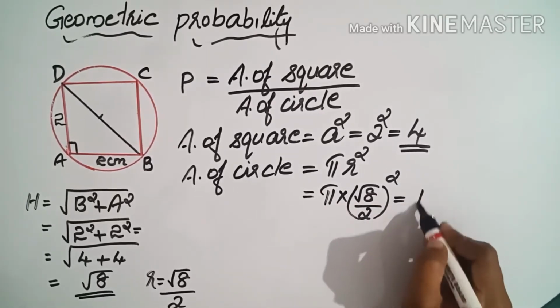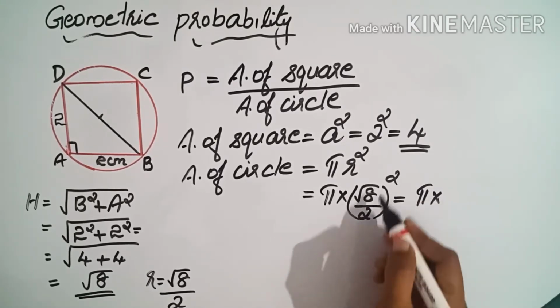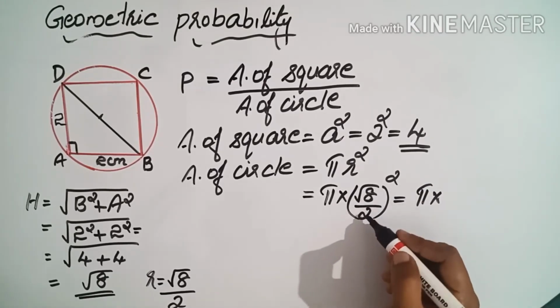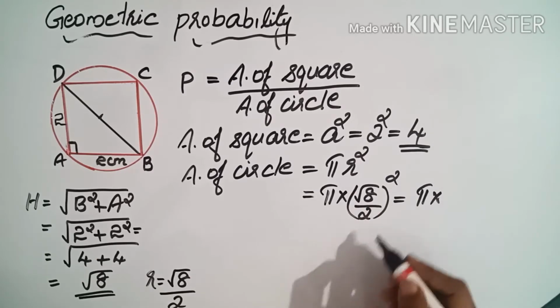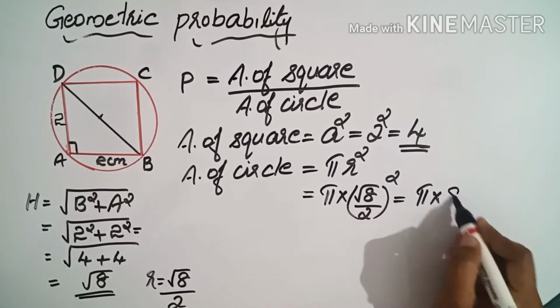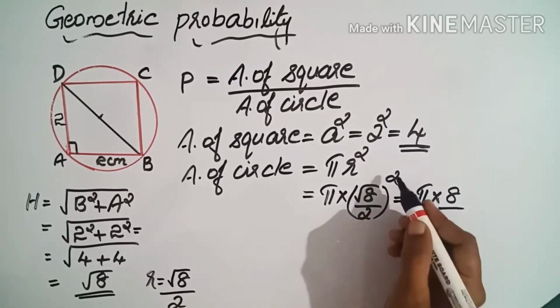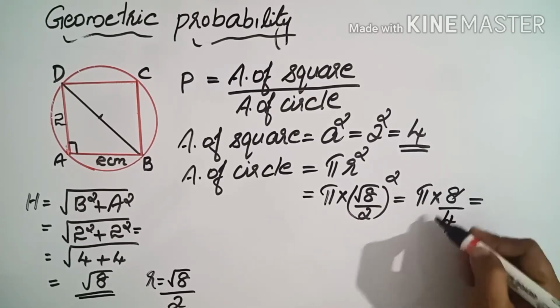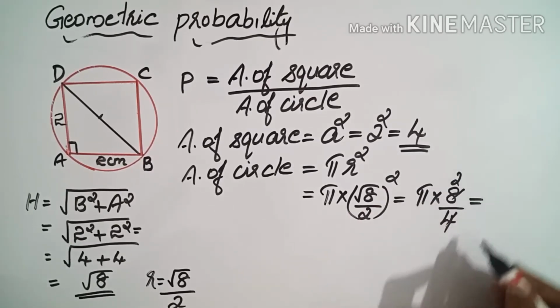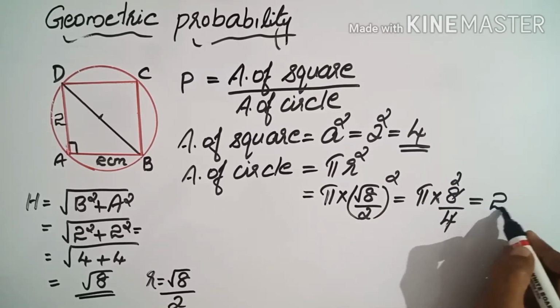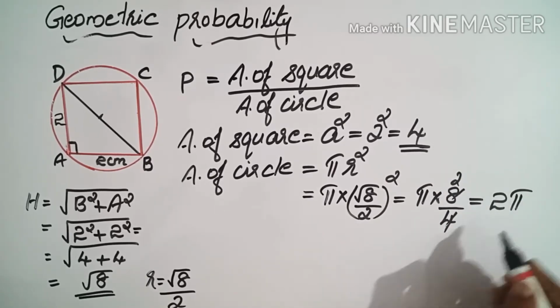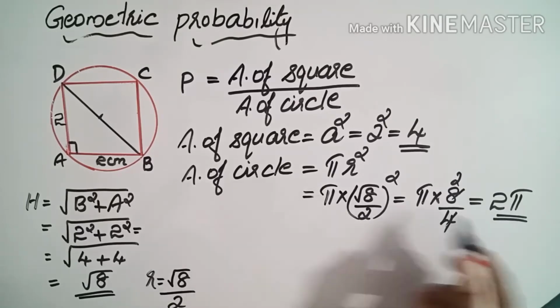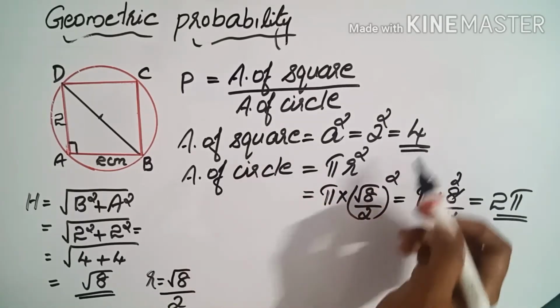That is equal to pi into root 8 by 2 whole square, meaning for the numerator, and for the denominator we need to find the square. So root 8 square is 8 itself, divided by 2 square, that is 4. Then 8 and 4 we can cancel, so the answer will be 2. So the final answer is 2 pi. So the area of circle is 2 pi and the area of square is 4.